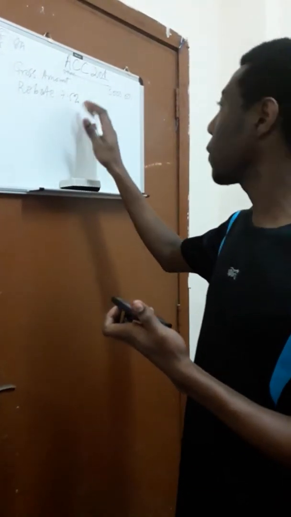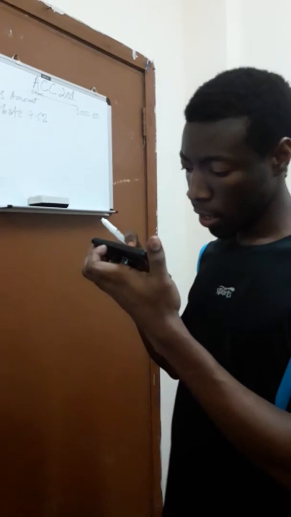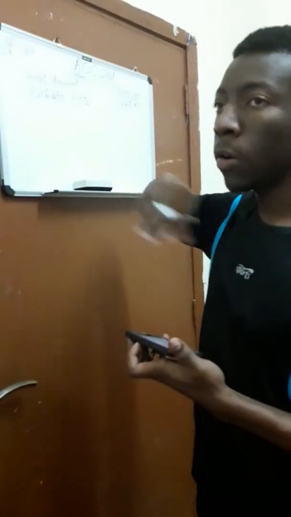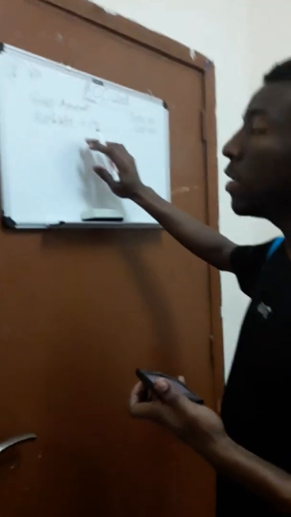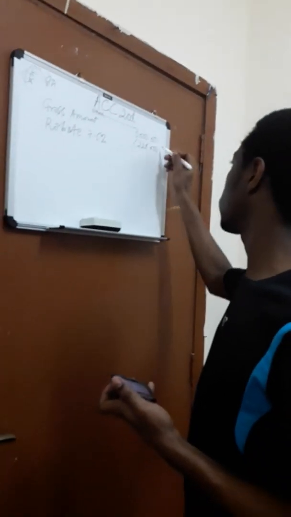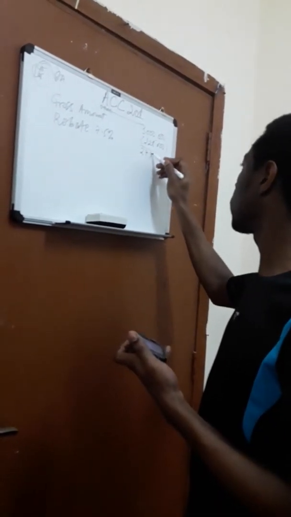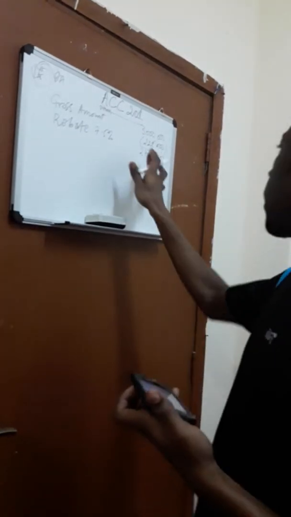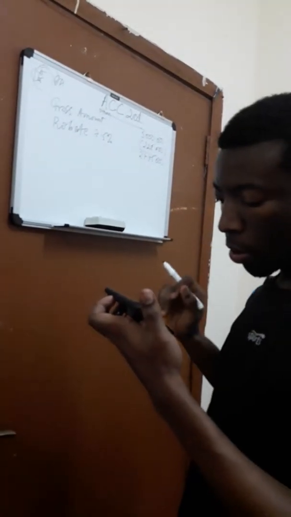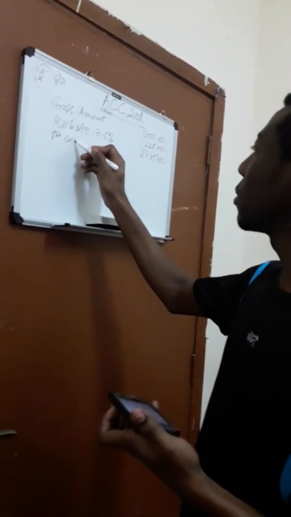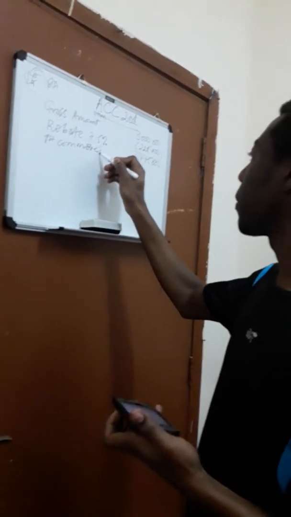So we are going to calculate 7.5% of 3 million, and we are going to have 225,000. Remember that this discount is different from the other discount. But normally any discount is a reduction from the amount which is supposed to be paid. So we subtract this amount, and we are going to have 2,775,000 as the amount. This amount does not have any name, okay? So you leave the amount there. I see in your notes they call it the first commercial net, but practically, this amount does not have any name, because commercial net only starts coming from trade discount.